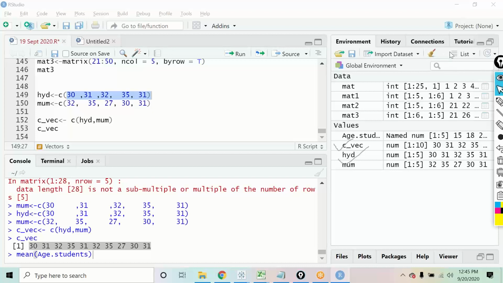Sir, suppose we want to split the C vector into two rows, then what will you do? We want to get the result into two rows. First of all, what is the definition of a vector?